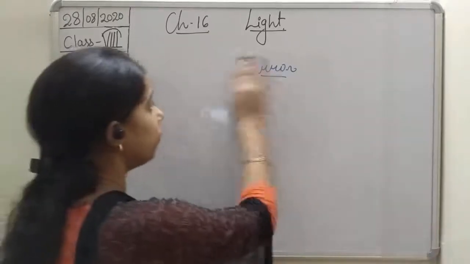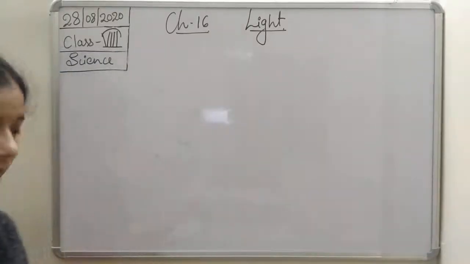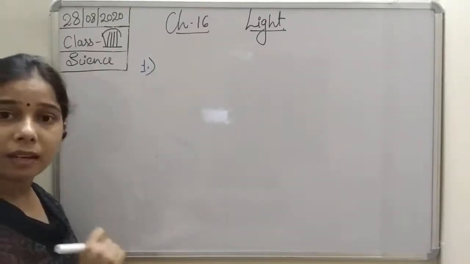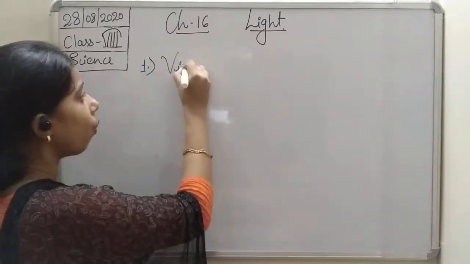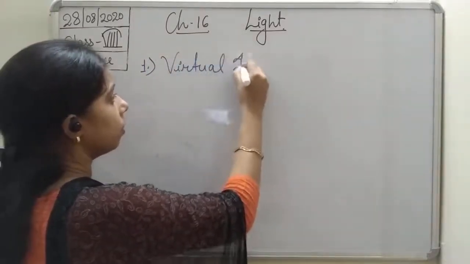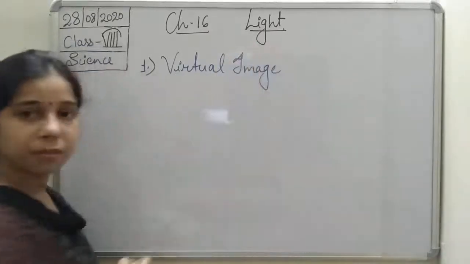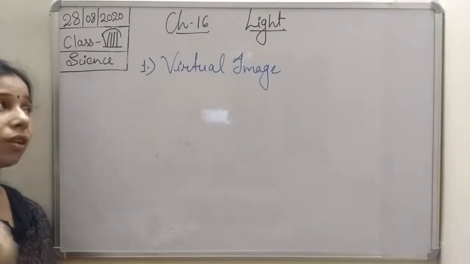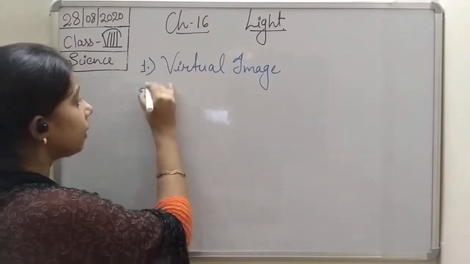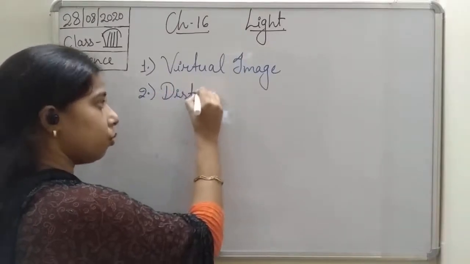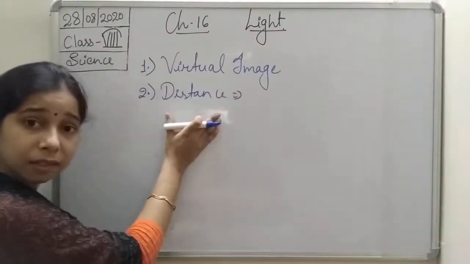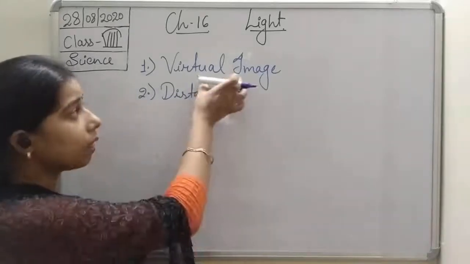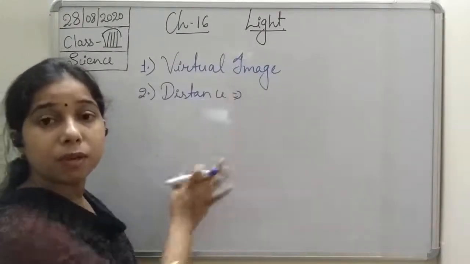Let me give you a short brief of the characteristics. So the first characteristic of the plane mirror that we had discussed is that it always forms a virtual image. Okay, so the image which is formed by the plane mirror is a virtual image. The second one is about the distance, students. So you can understand like this: distance of the object, distance of the image. So the first one is the nature. Okay, so it will form the virtual image.